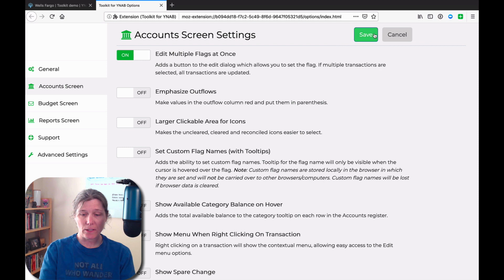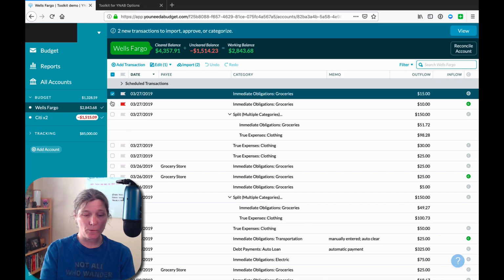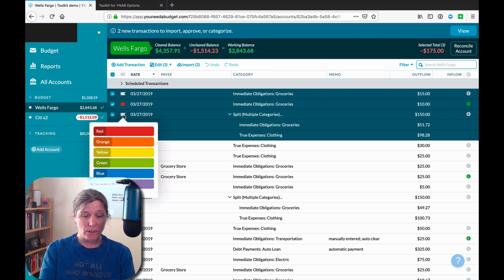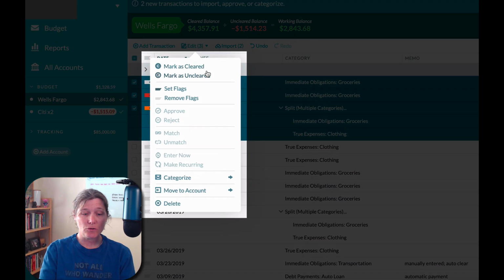But let's turn this setting on in the toolkit. And now if we come in here and we select multiple transactions, and then inline again in the transaction list, if we click on the color for this flag, it affects just this one flag. So it's not changing the inline editing of flags, but what it does change is it gives you some flag controls up here in the edit menu.